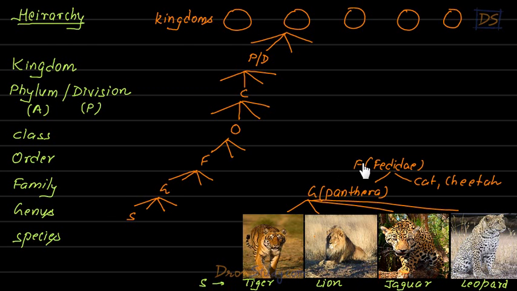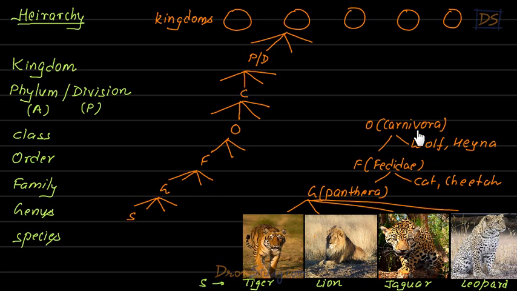Then there's a family called Felidae. So this genus is a small group of this family. So you saw that a family is divided into many small groups called genus. So Felidae is a family, genus is one group of that family, and there will be more genera in that family. You can understand there will be more organisms in that family, like cat, cheetah, and many more. One of the groups of this family is Panthera. Right, students? Then above Panthera we'll have order.